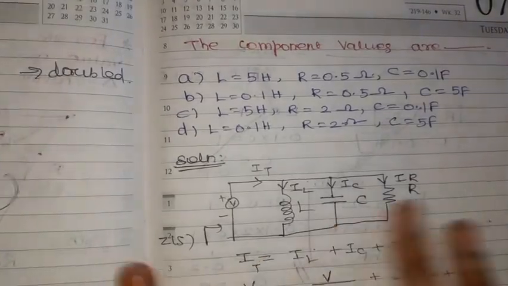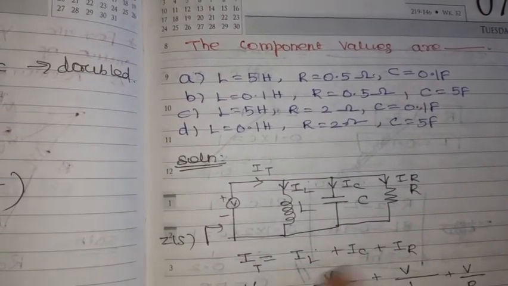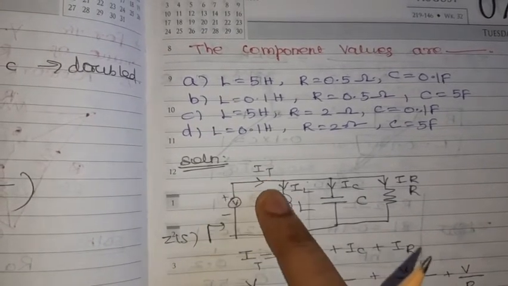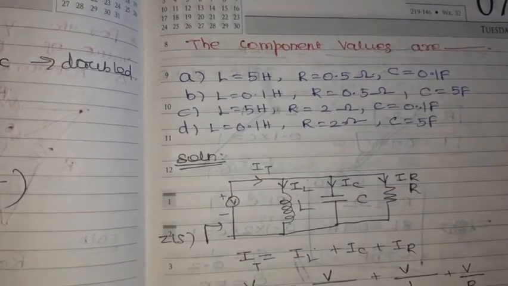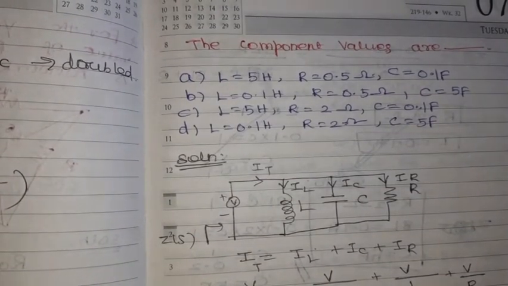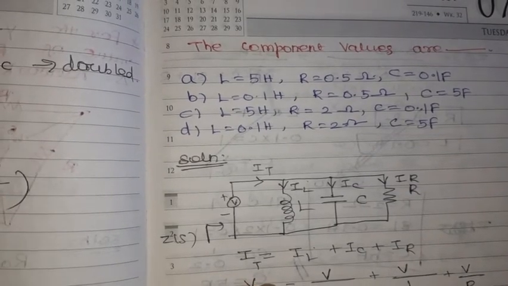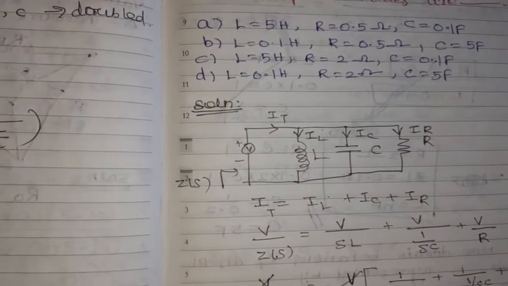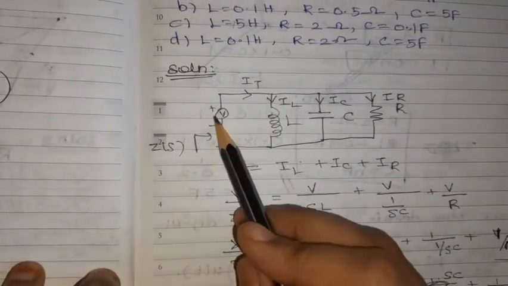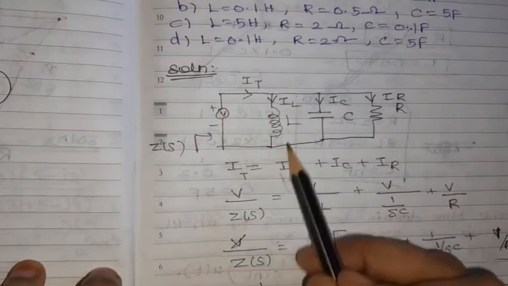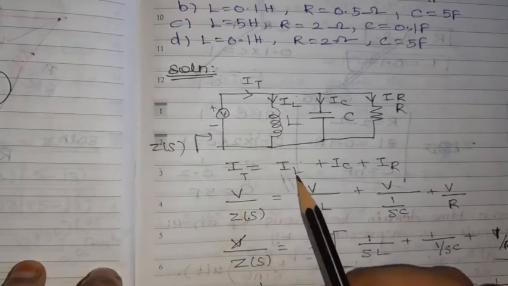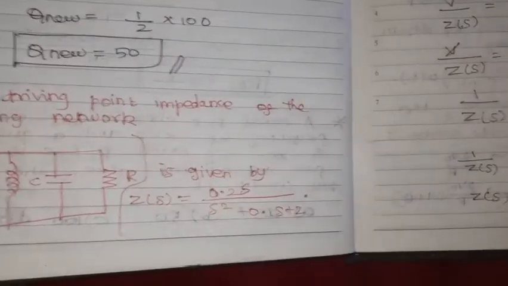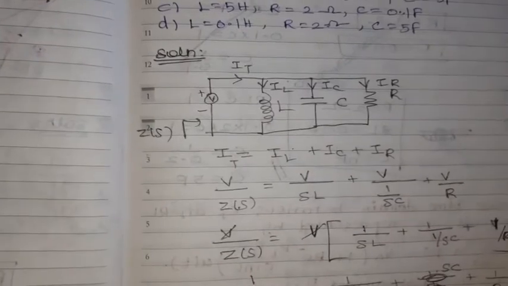I'm just reading the circuit given in the problem. It is Z of S connected with the voltage source V. The total current I in a parallel connection is additive, so IT is equal to IL plus IC plus IR. IT is nothing but V by Z of S. IL, the current flowing through the inductor, is V by XL. Since it is given in the S domain, we write it as SL.